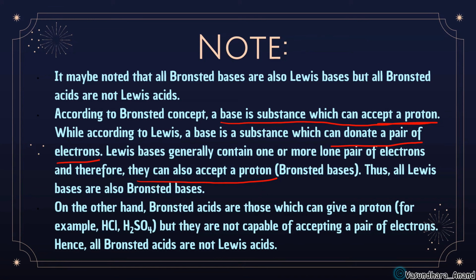On the other hand, Bronsted acids are those which can give a proton, for example HCl, H2SO4, but they are not capable of accepting a pair of electrons. HCl can give H plus, H2SO4 can give H plus, but for being a Lewis acid, it has to gain a pair of electrons, which they cannot. So that's why they are not Lewis acids.